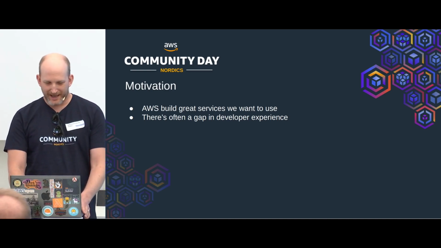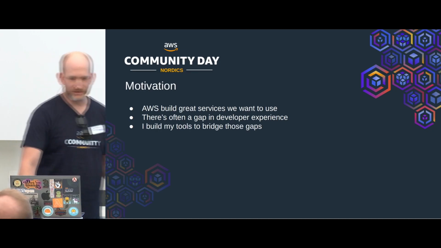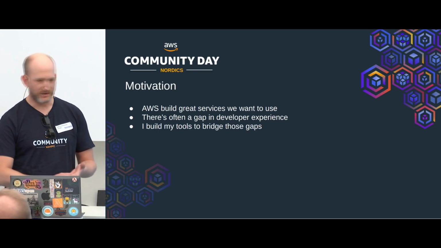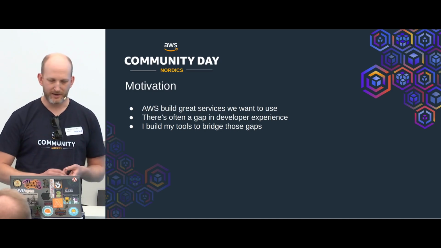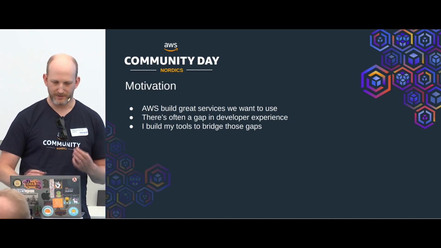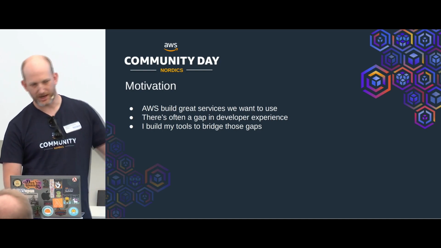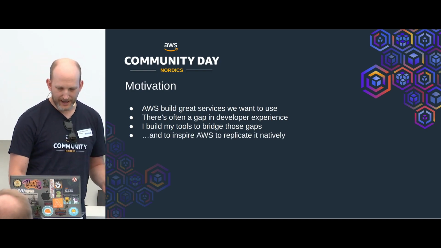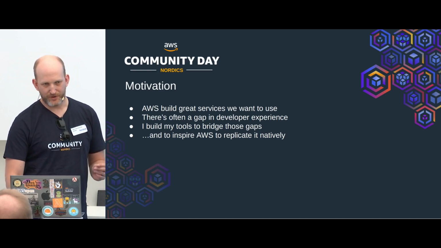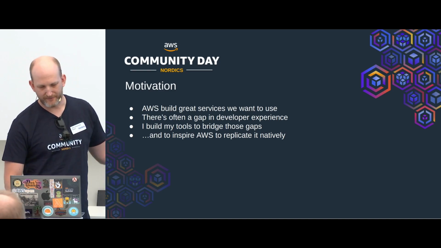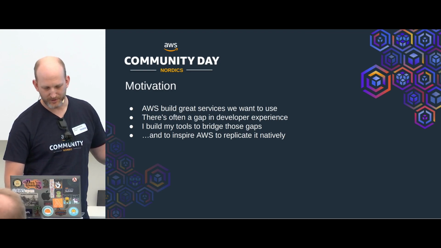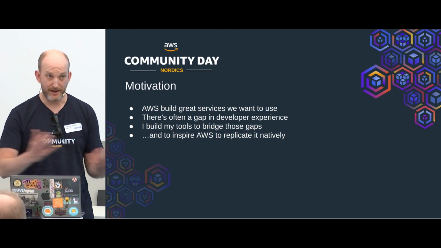So I built this to bridge those gaps because I work a lot with step functions, EventBridge, Lambda and stuff. And when I get annoyed with doing repetitive tasks, I tend to build a tool to solve it. And then I share it with the community. And I want to inspire AWS to replicate my stuff. I don't want to maintain these tools forever. I got a list of about 15 tools at the moment. I want them to bring it into their native tool chain.